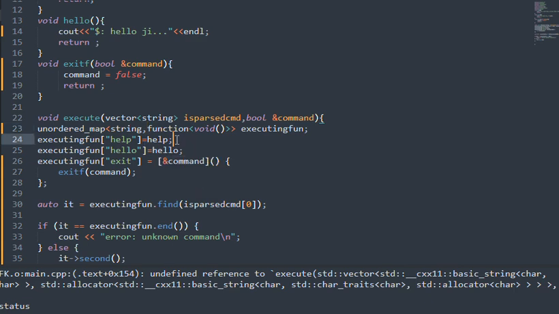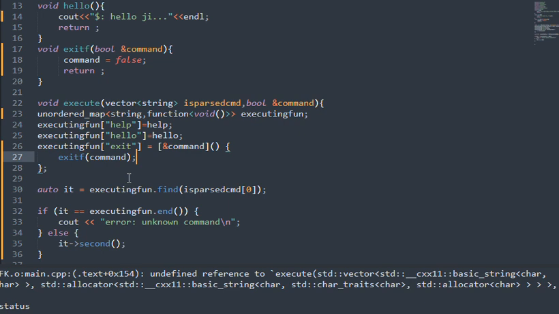We are putting in all these functions with these keys: the key is help and the function is help, the key is hello and the function is hello, and the key is exit and the function is this lambda, where we pass the command as a reference to the program state. We use this lambda function to pass the command here, otherwise it was not possible.